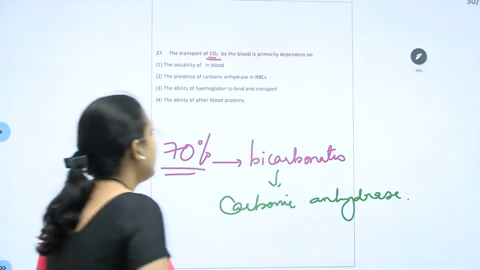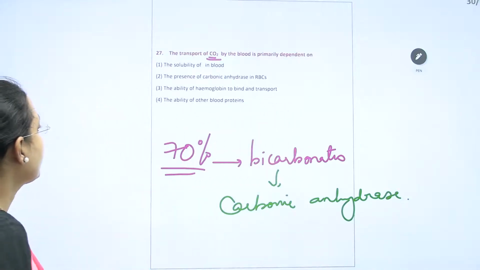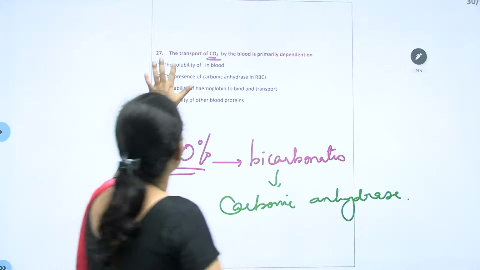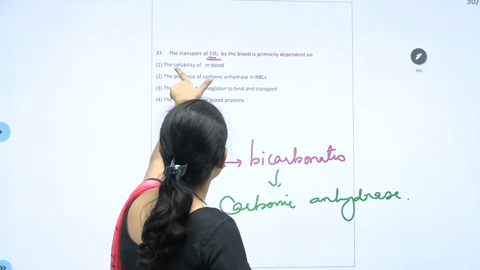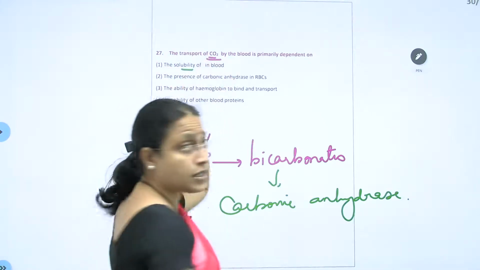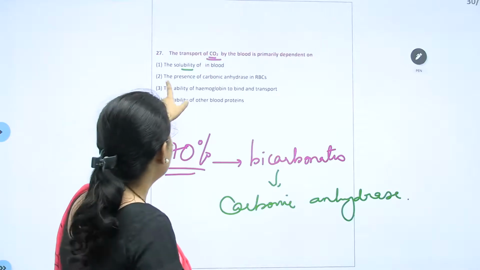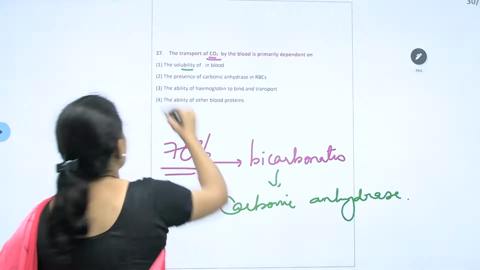Understand? So it is not solubility. Diffusion is dependent on solubility. The presence of carbonic anhydrase, this is true.